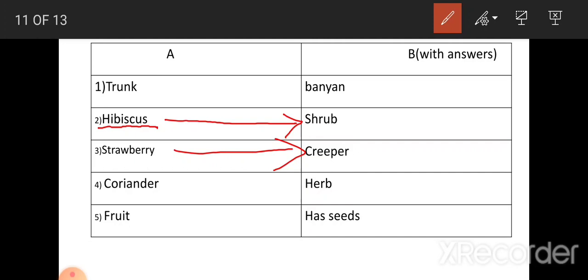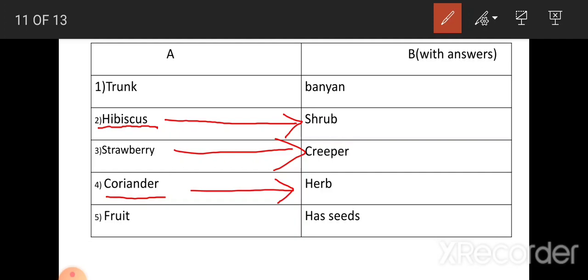S-T-R-A-W-B-E-R-R-Y, strawberry. What is the answer of strawberry? Creeper. Strawberry is a creeper. C-R-E-E-P-E-R, creeper. Now coriander. C-O-R-I-A-N-D-E-R. What is a coriander? Coriander is a herb.